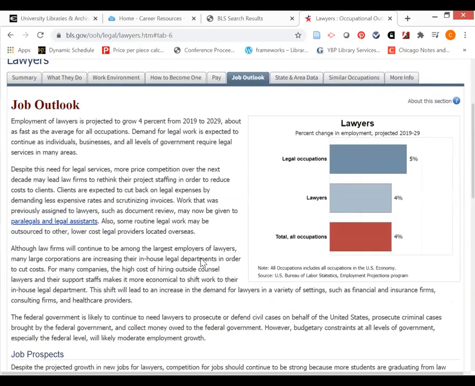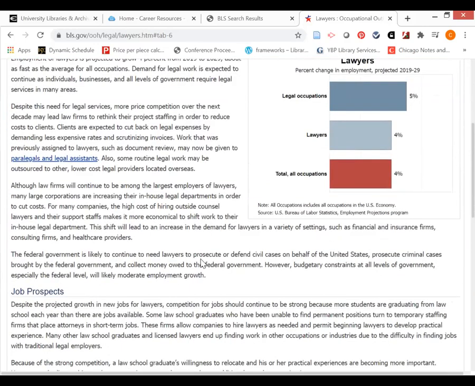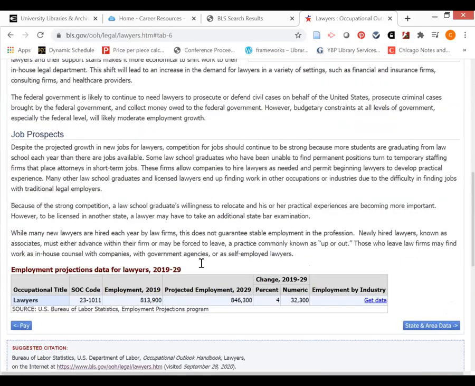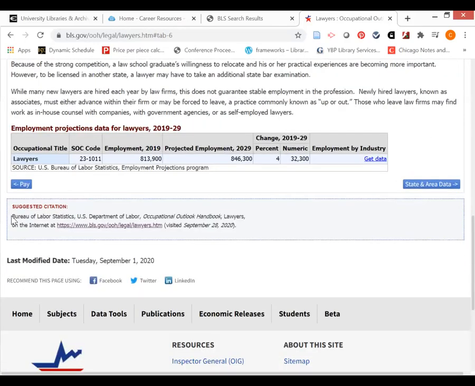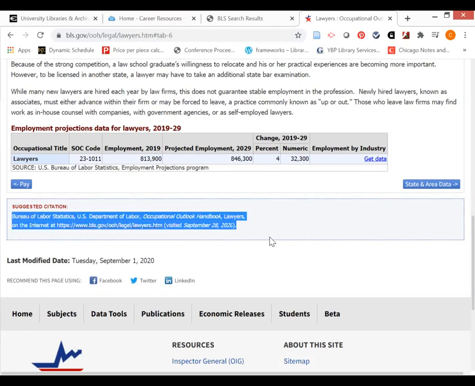Now, when I go down to the bottom of any of these tabs for the Occupational Outlook Handbook, you know that a lot of databases will give you suggested citations for that resource or for that web page, and this is no different. This is a suggested citation for this entry for lawyers from the Occupational Outlook Handbook. However, I need to tell you, this is not in the MLA format, and this is what you are using